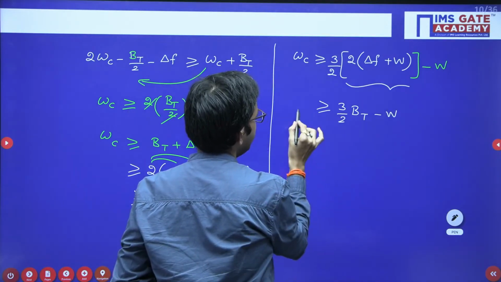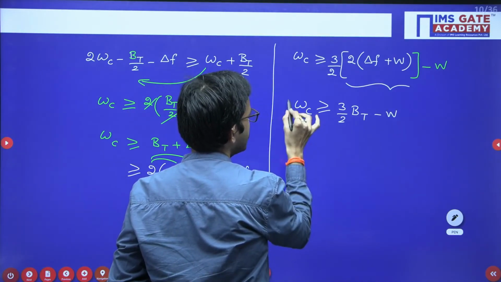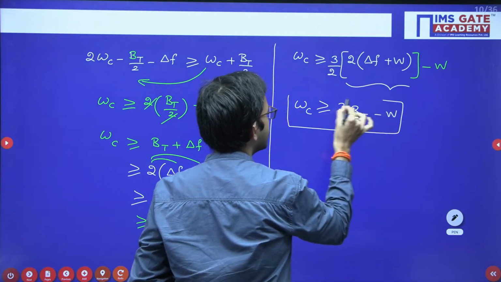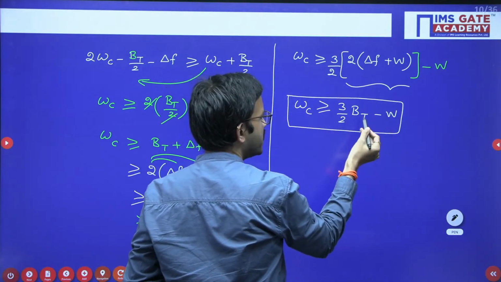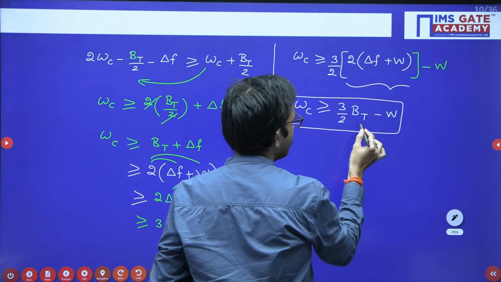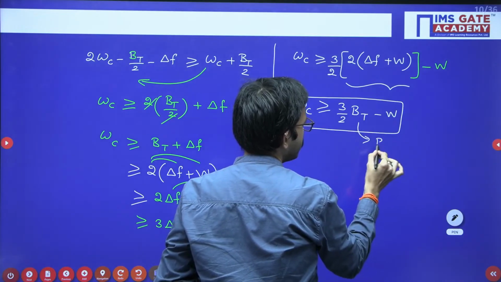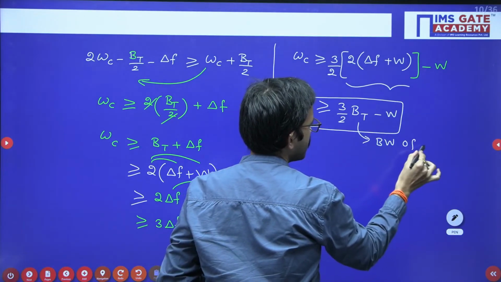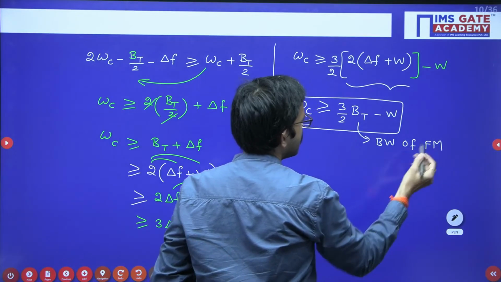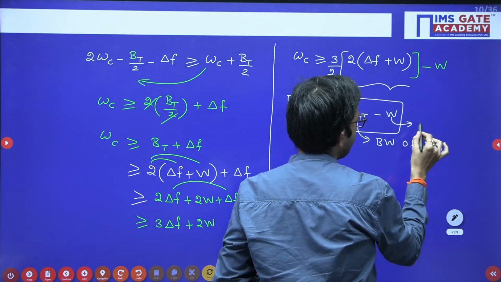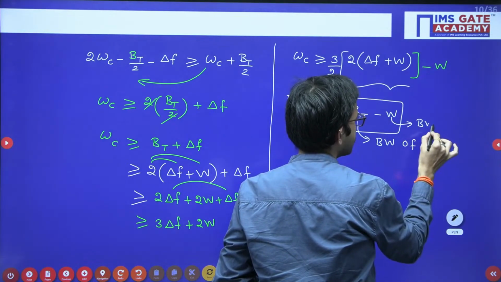So from here you are getting the relation like this: omega c greater than or equal to 3 by 2 times (BT minus W), where BT is nothing but the bandwidth of the FM signal, and W is nothing but the bandwidth of the message signal.